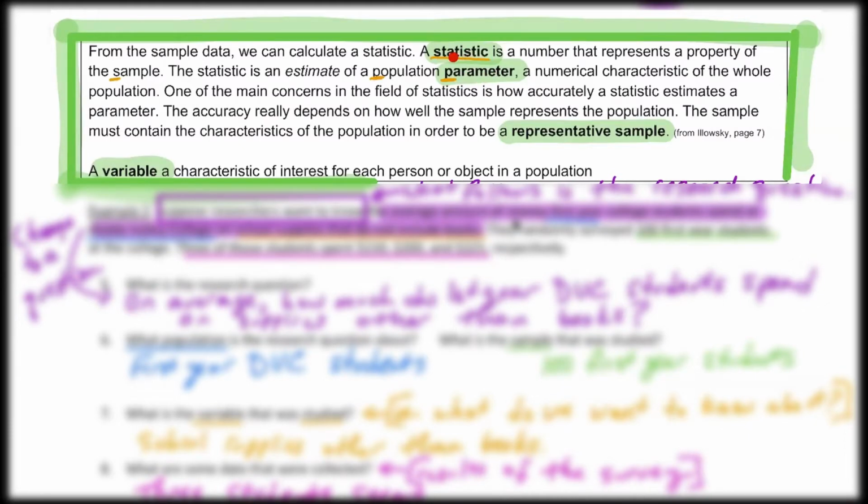And a statistic is something that you find out about a sample, whereas a parameter is something that's known about a population. Ideally, when we're doing research, that sample is going to contain characteristics of the population to make it a representative sample. All good statistics want to be representative samples. Okay, and we're going to delve into more about what a representative sample is in lesson 3 and other lessons. Sampling is a huge part of statistics, so this is something we're going to be talking about a lot.